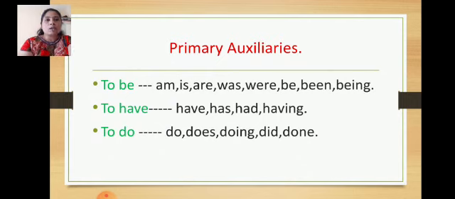Now primary auxiliaries are divided into three categories: to be, to have and to do. In to be, the verbs like am, is, are, was, were, be, been, being. These verbs are used in the to be category, and have, has, had, having, these verbs are used in the to have category, and do, does, doing, did, these verbs are used in the to do category.